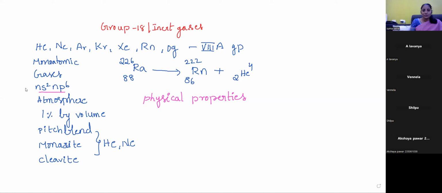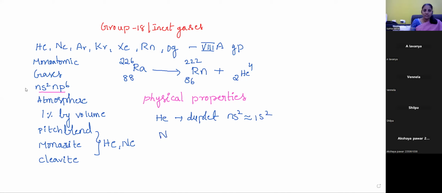Except helium, all the remaining have the same ns2 np6 configuration. Helium has a duplet configuration, that is 1s2. The remaining elements have ns2 np6.